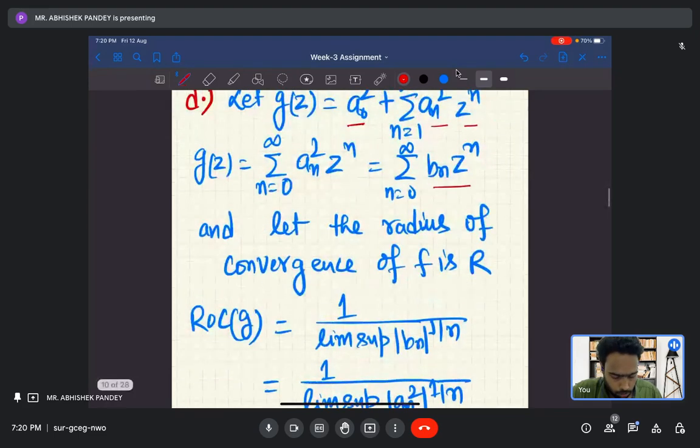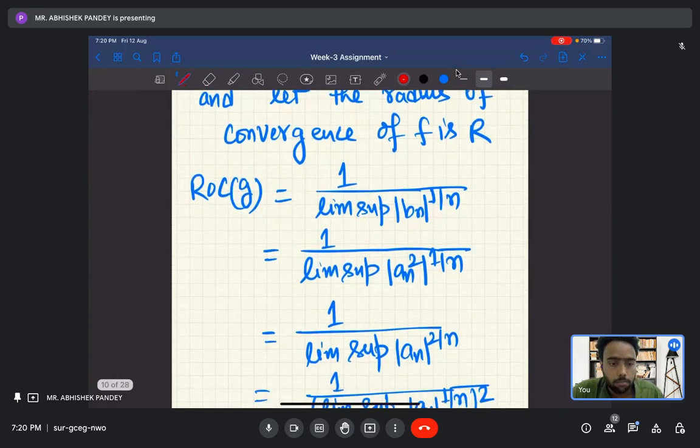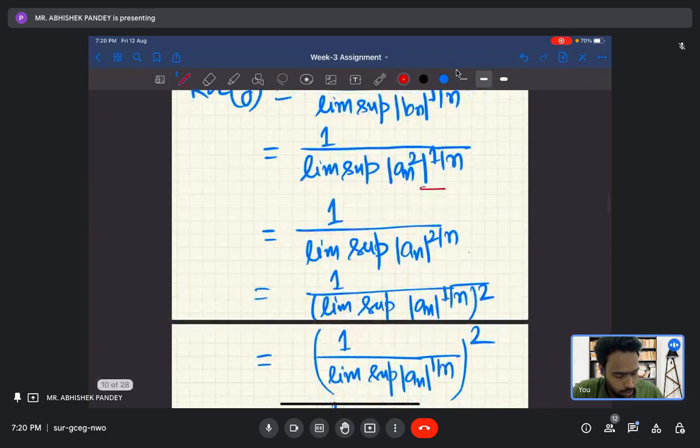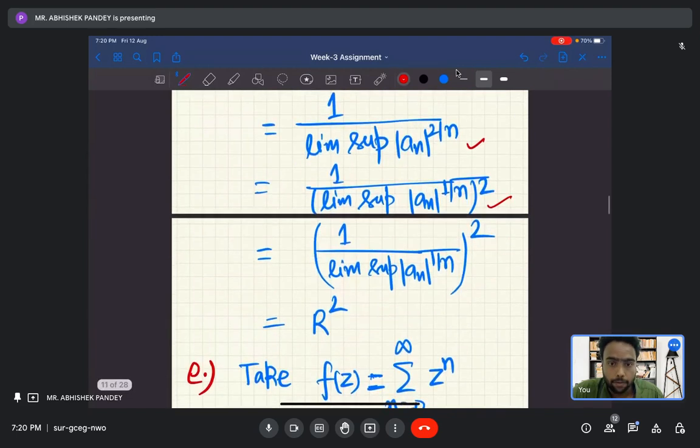What will be the radius of convergence of g? It is 1 upon limit supremum of mod b_n to the power 1 by n. What is b_n? It is nothing but a_n squared. So this term is nothing but r, so it will be r squared. So the ROC of g is nothing but r squared.